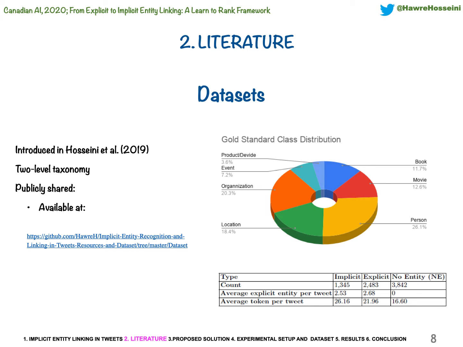Our dataset contains a two-level taxonomy with 6 coarse-grained classes or entity types, namely person, organization, location, product, event, and work. Pereira's dataset tweets are contained under work class. A total of 1,345 tweets with implicit mention is contained in this dataset.